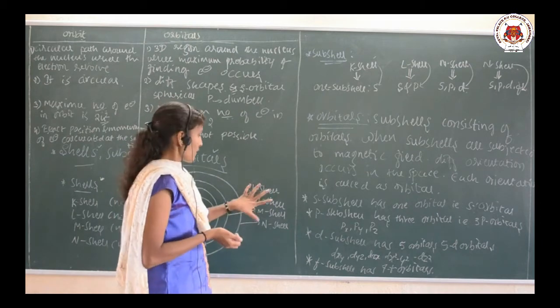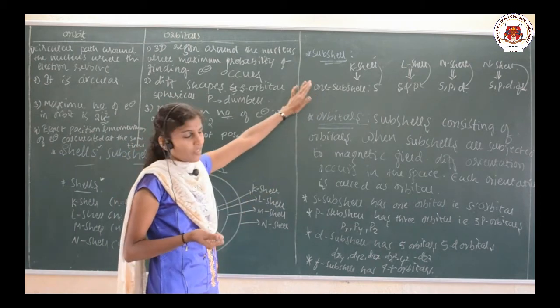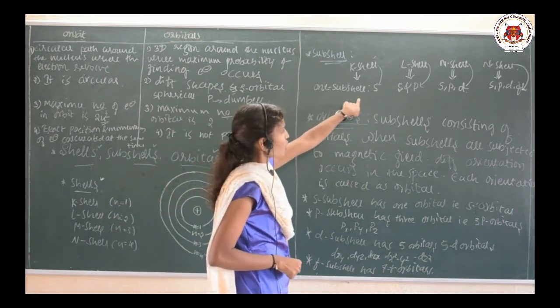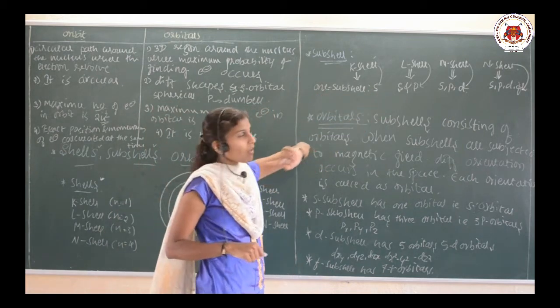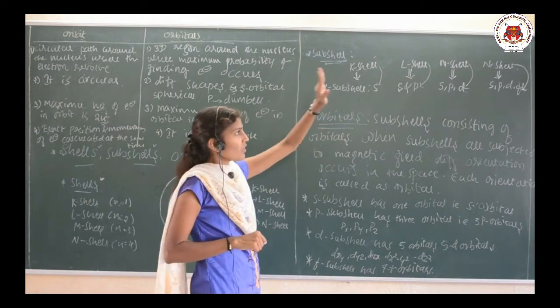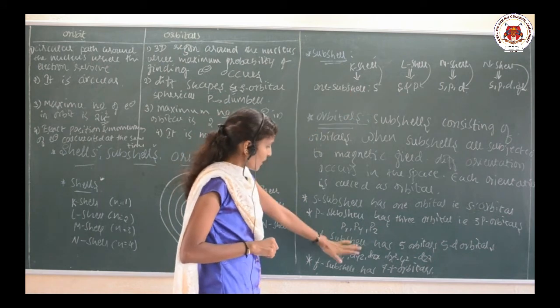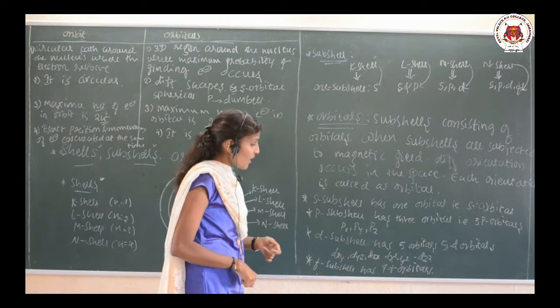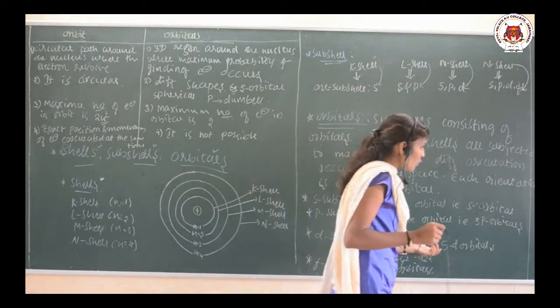See here, cells consist of subcells, subcells consist of orbitals. The S subcell consists of the S orbital, the P subcell consists of the 3p orbitals, the D subcell consists of the 5d orbitals, and the F subcell has the 7f orbitals.